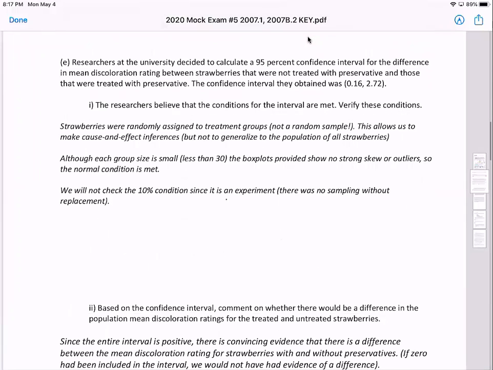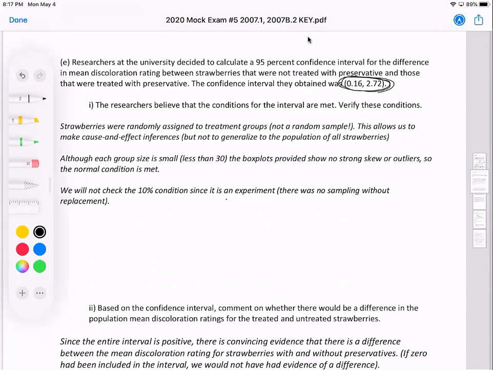Next, you're provided a confidence interval. So like I've said before, it will be unlikely that you'll have to do the calculations yourself, which some students are really appreciative of. But part I says, verify the conditions. So first, the strawberries are randomly assigned to treatment groups. It was not a random sample. If you said random sample, you're going to lose points. Or if you just say random check, you're going to lose points. It's random assignment.